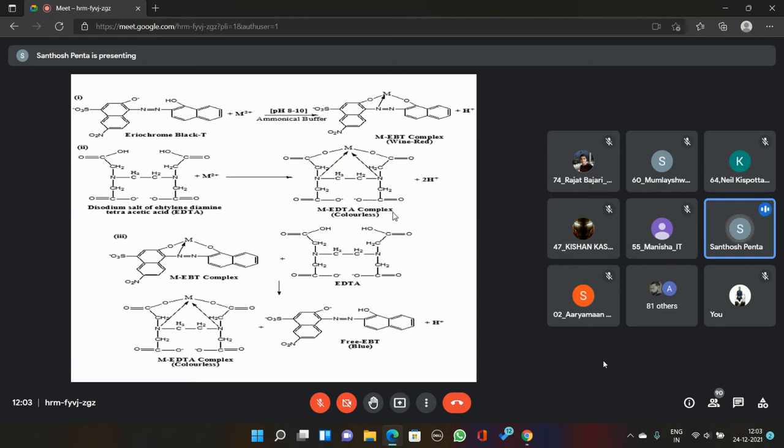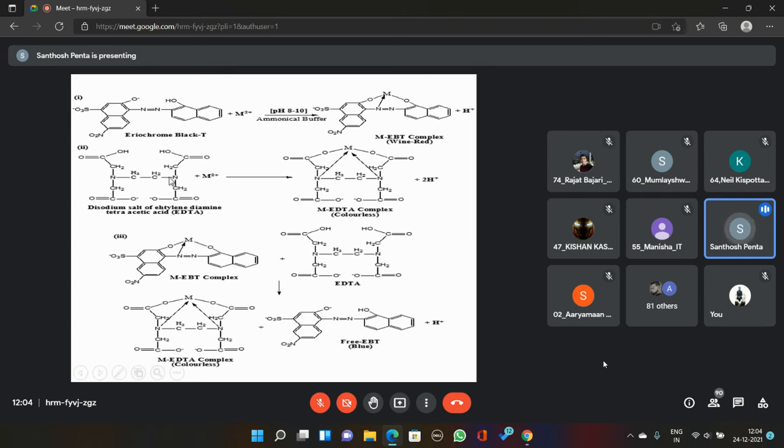Then, if you keep adding EDTA solution to the conical flask, what happens? The extra drop of EDTA may drag the metal ions from the EBT indicator. Earlier the metal EBT complex is there. Due to titration, this is the free EDTA, and the free EDTA drags the metal ions from the EBT indicator after completion of the free metal ions present in the conical flask.